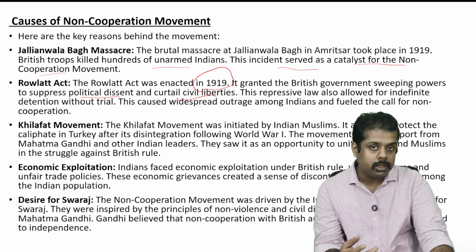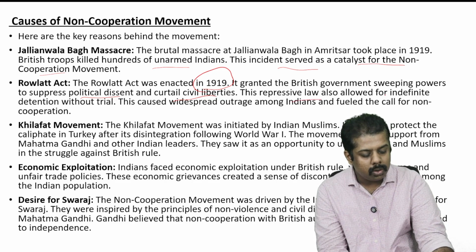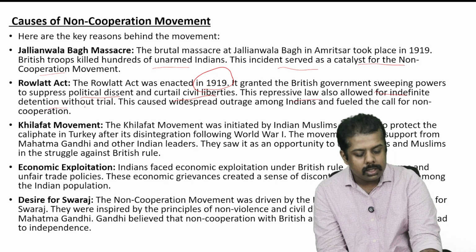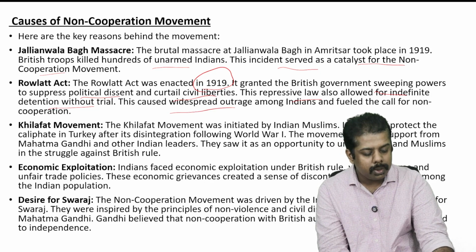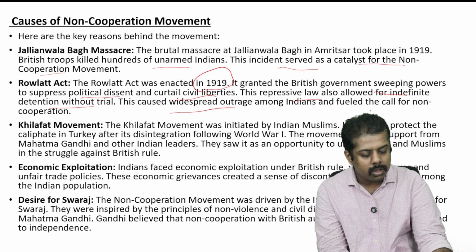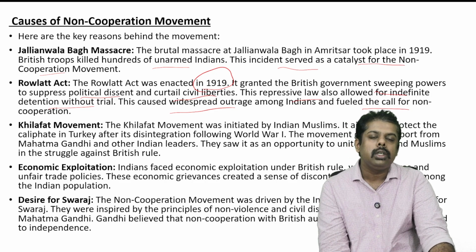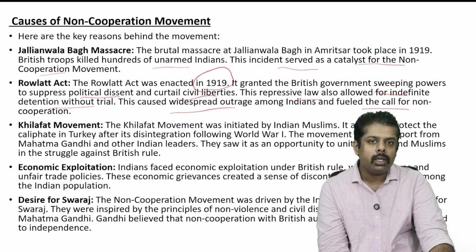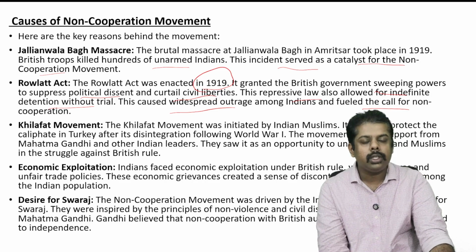This repressive law also allowed for indefinite detention without trial. This caused widespread outrage among Indians and fueled the call for non-cooperation. Basically they were arresting people without trial.